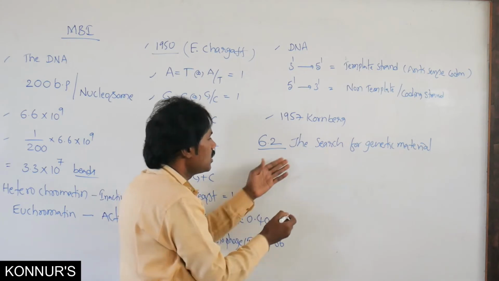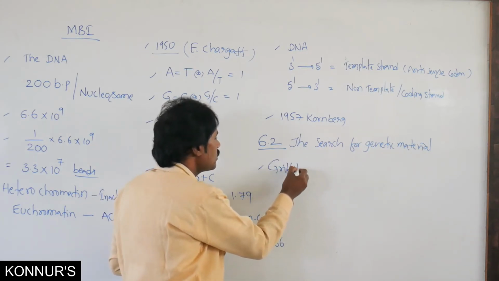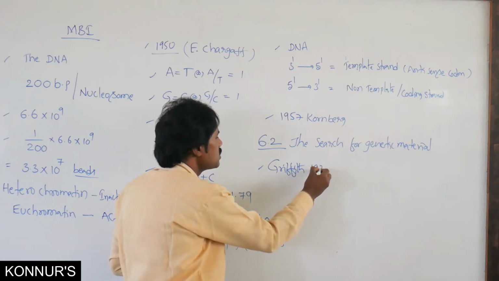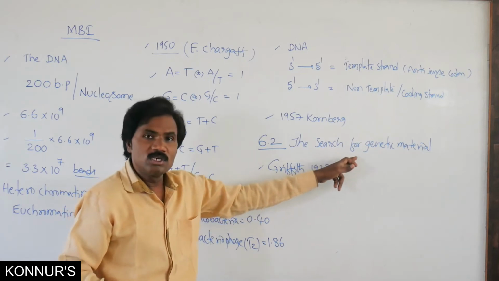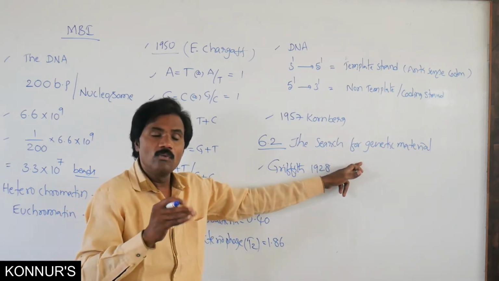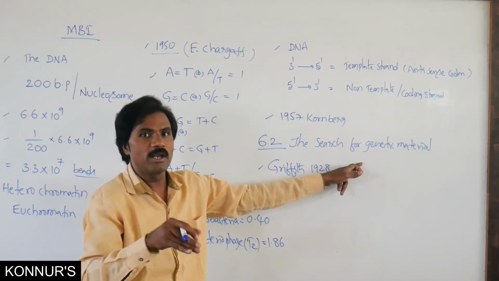Later, scientists explained it, because Mendel explained inheritance in 1866. Then later, the scientist Griffith, in 1928, explained the genetic material which transfers from one to another, from parent to offspring.